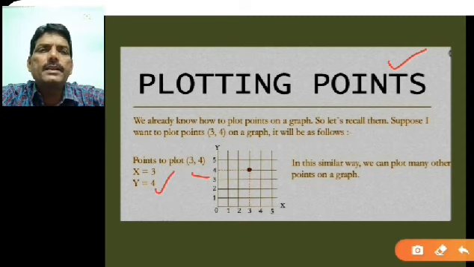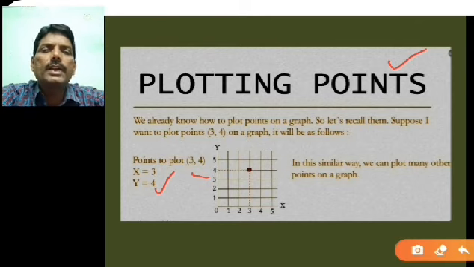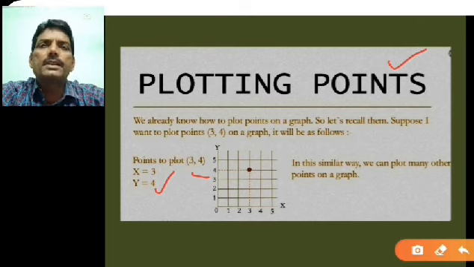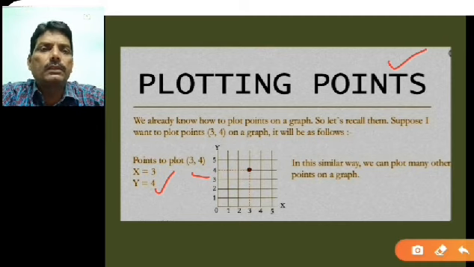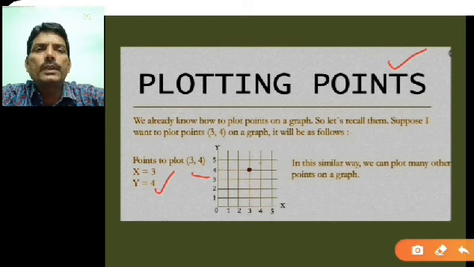So on the x axis you will take 0, 1, 2, 3, 4, 5 etc., and on the y axis also you can take 0, 1, 2, 3, 4, 5 etc. Since these are just numbers, I am not giving any unit here. So simply you can plot this point (3, 4) which is shown here. You can denote the point by a capital letter. Suppose this is the point A here.